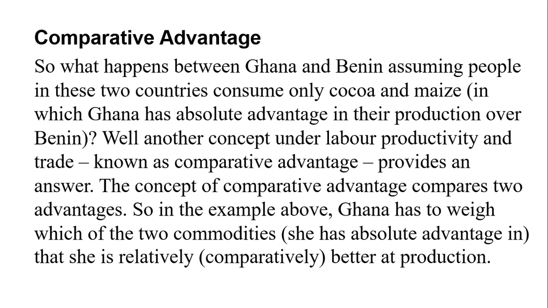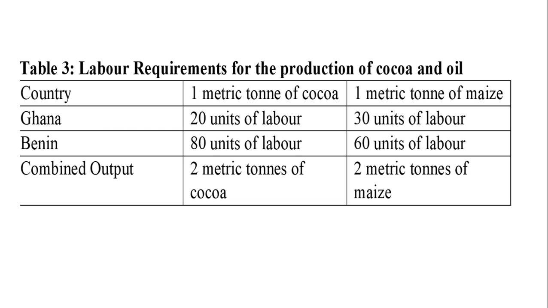That country should look for what it has not just absolute advantage but comparative advantage in. Let me just give an example, still using Ghana. If Ghana has absolute advantage in the production of two products, this is a comparison of Ghana and Benin.